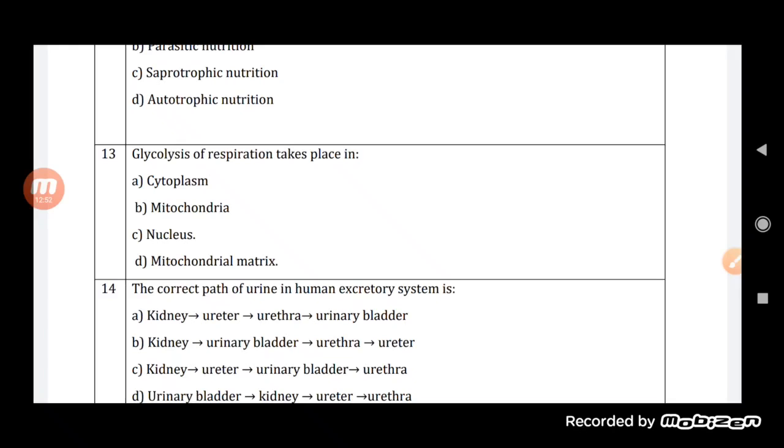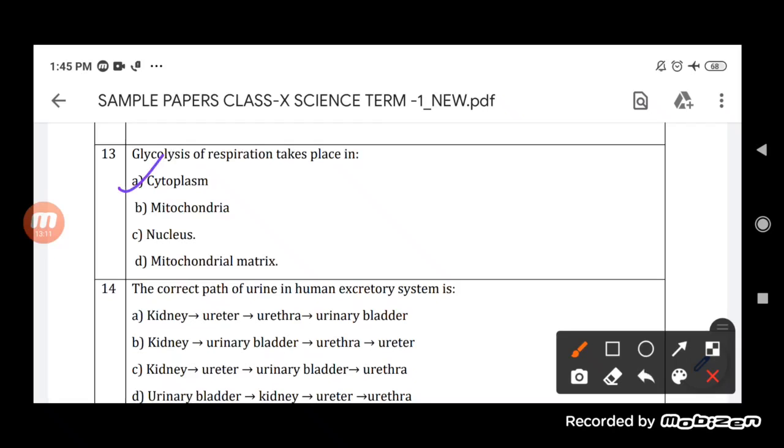The next step is from the pyruvate to the respective product, like lactic acid or carbon dioxide. That will decide the kind of respiration, and that may occur in mitochondria or elsewhere. So basically the glycolysis process of respiration will occur in the cytoplasm.